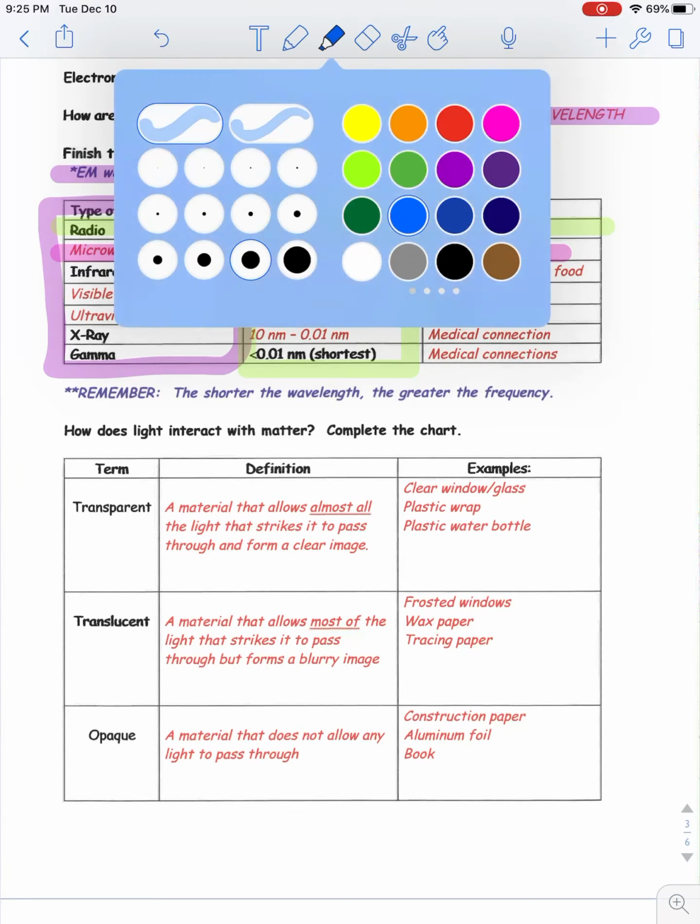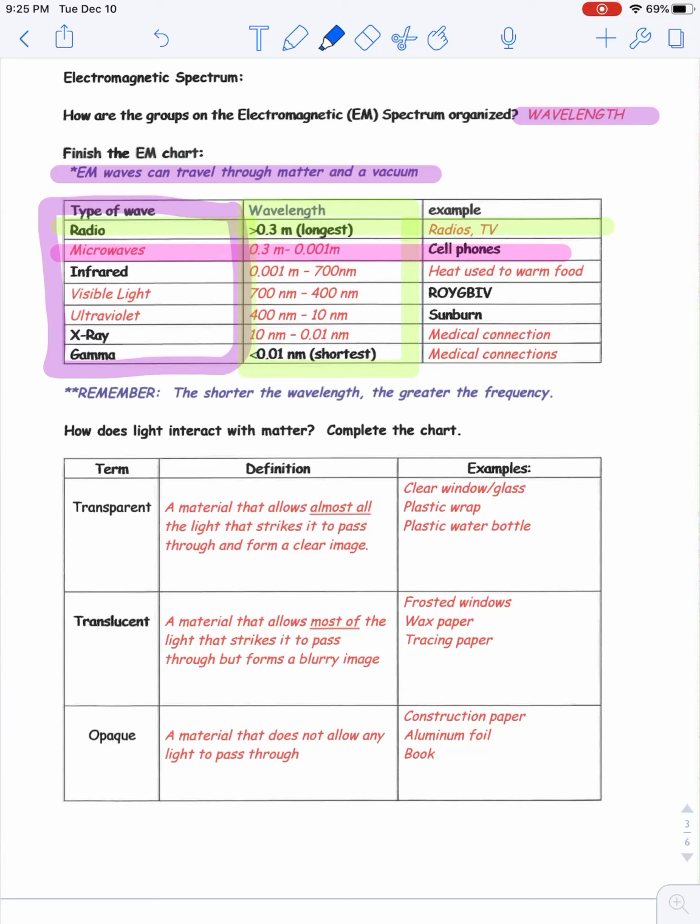Okay, another one that we use in our daily life is visible light. This one right here. This is the only electromagnetic wave that we can actually see. We can experience the others, but we can't see them. Take a look at the wavelength there, 700 nanometers to 400 nanometers. So each of those colors in the ROY G. BIV correlates to a specific wavelength.